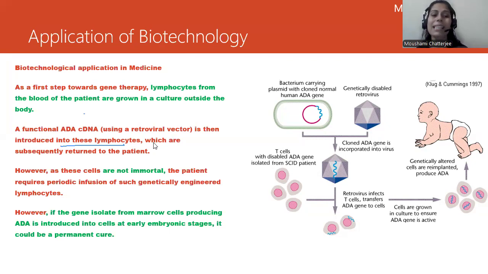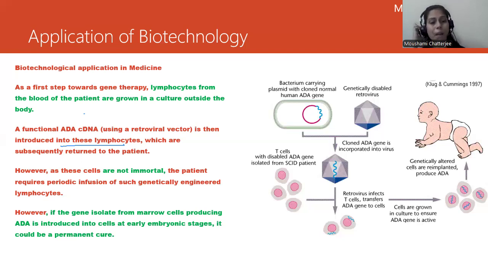This cDNA was introduced into the lymphocytes which we extracted from the patient, which are subsequently returned to the patient.